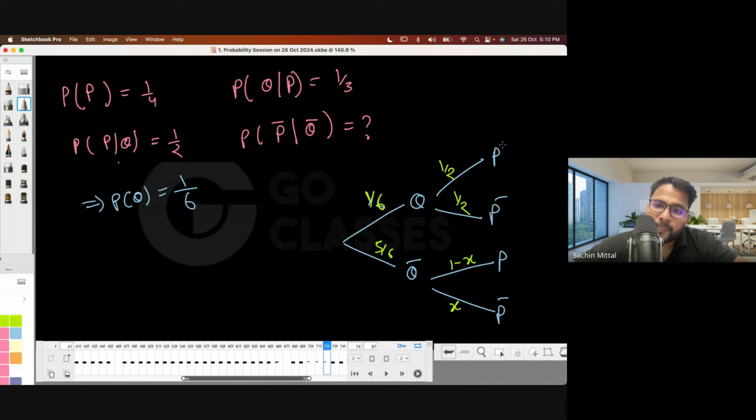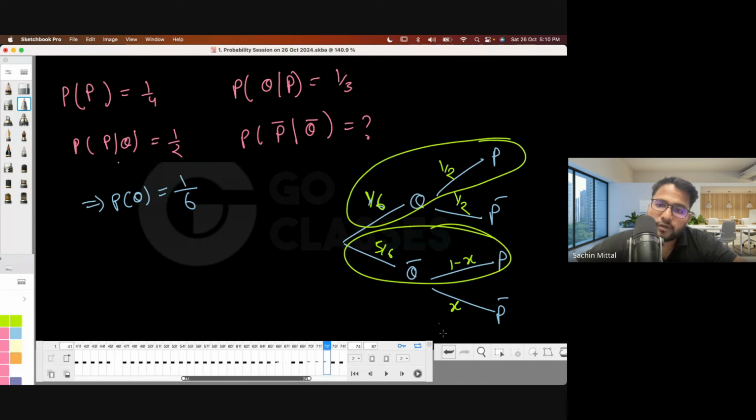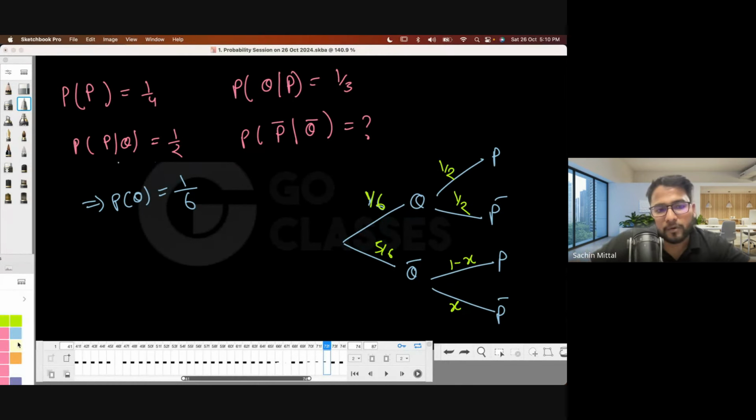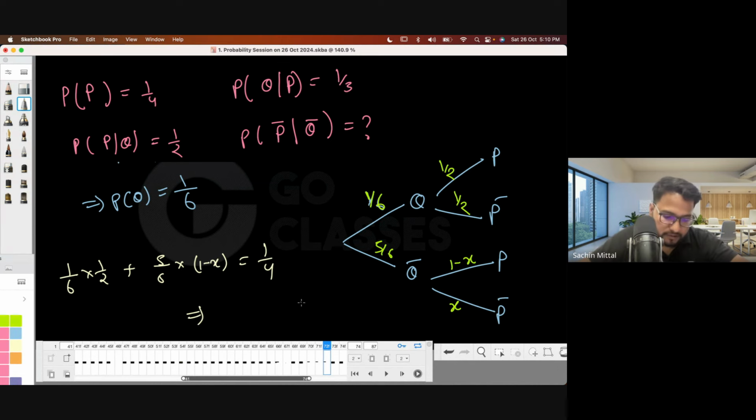Maybe what you can do is say that the probability of p is given, right? Then you can multiply these two and find the probability of p, which is 1 by 4. 1 by 6 into 1 by 2 plus 5 by 6 into 1 minus x is actually 1 by 4. From here, you can find the value of x.